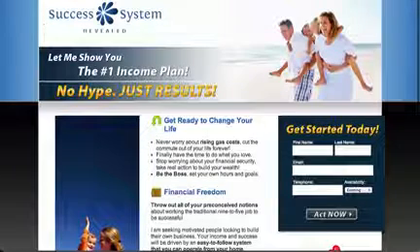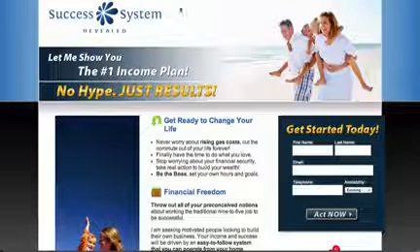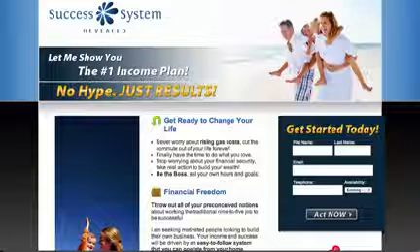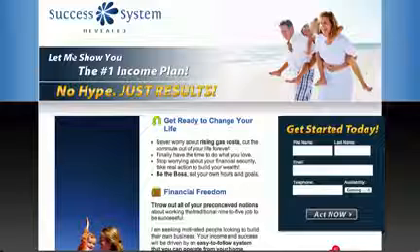So honestly, I'm not really a big fan of this page at all. It looks pretty crappy to me. Their logo looks really cheesy. This picture on the right is not really doing it for me. And their headline is really weak. Let me show you the number one income plan. What does that mean? What is the number one income plan? How much money can I make with this? If this thing said, hey, I'm going to show you a way to make $113 in the next 15 minutes, okay, now you got my attention. But I don't really care about the number one income plan. See how it just doesn't really entice you, doesn't get you excited.